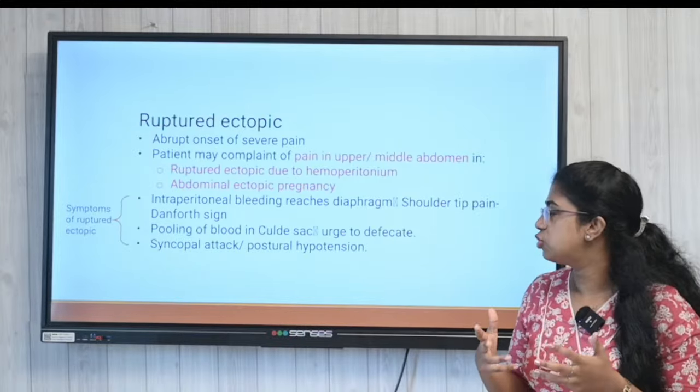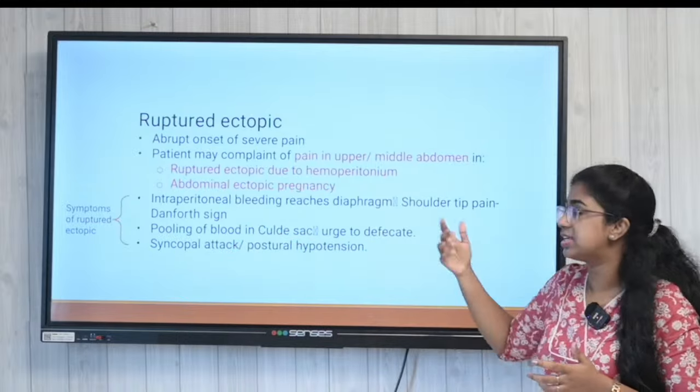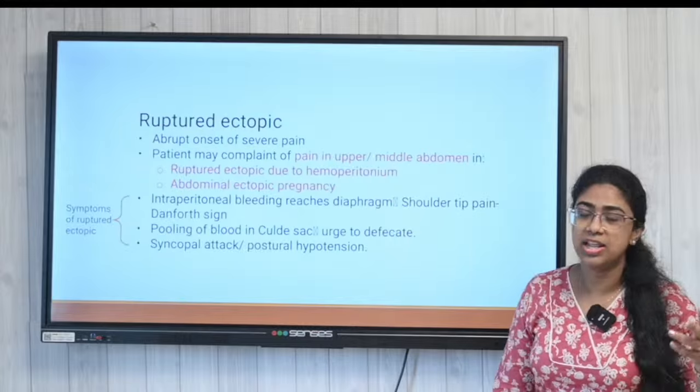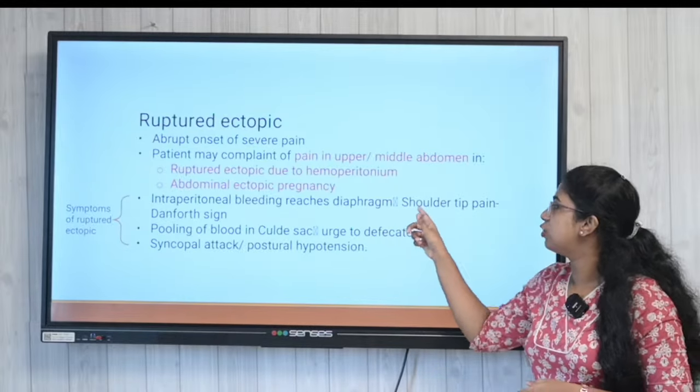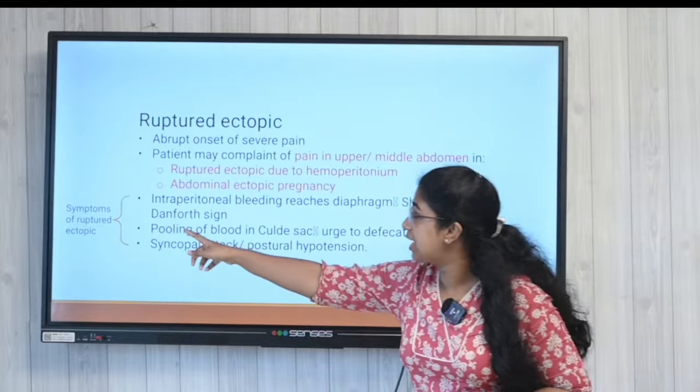And the next thing to notice is the symptoms that you see. Earlier I said about the shoulder pain. What is the sign known as? Anybody? Shoulder tip pain is known as the Danforth sign.